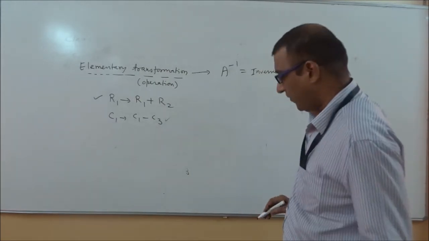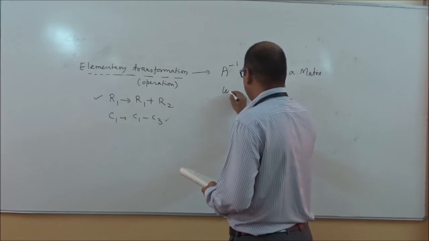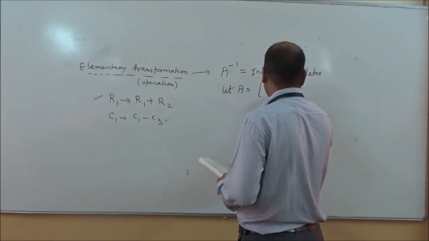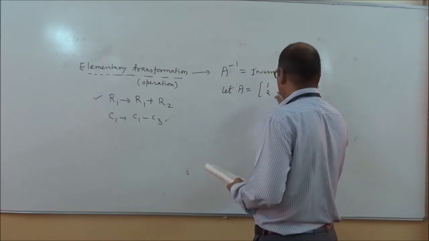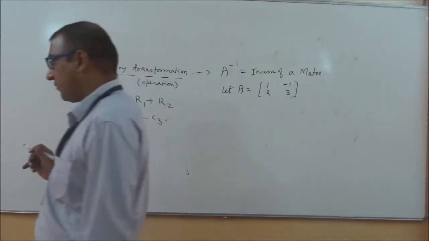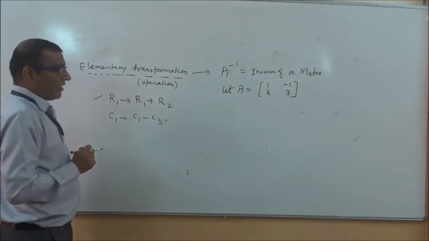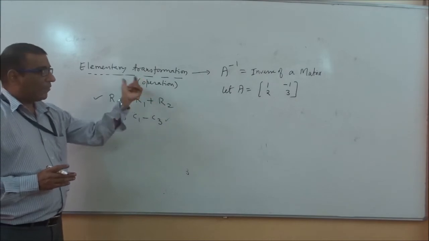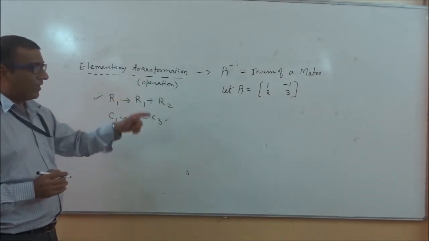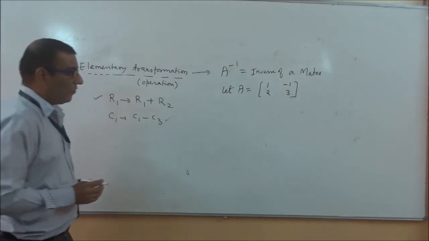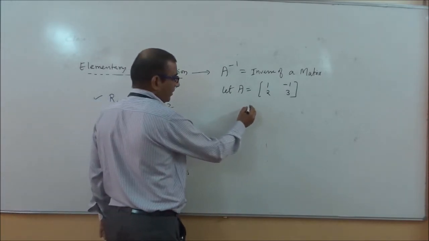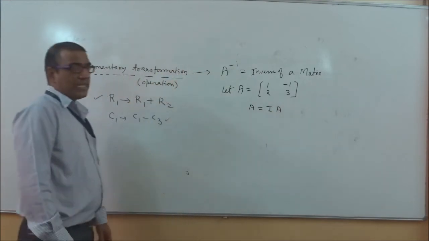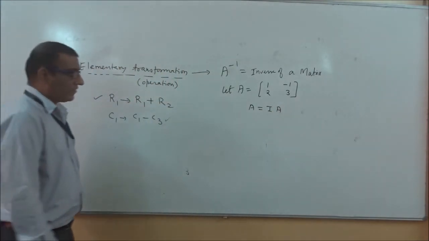So I am taking one example here. Let matrix A equal to [1, -1; 2, 3]. How can we solve such type of problem? How can we identify A inverse with the help of this concept? So how can we apply this concept on this problem? First we will start with A equals IA. You know very well A can be written as IA, where I is the identity matrix.